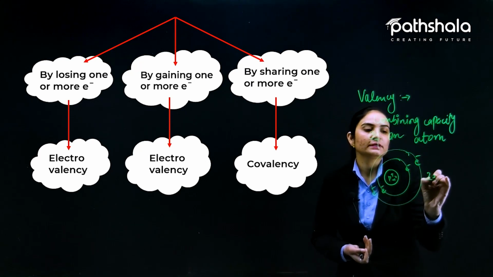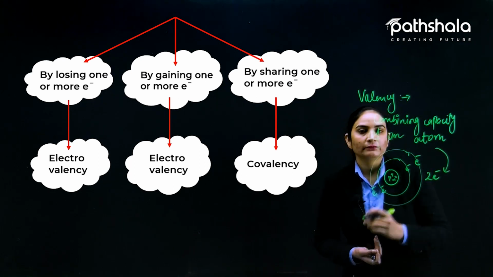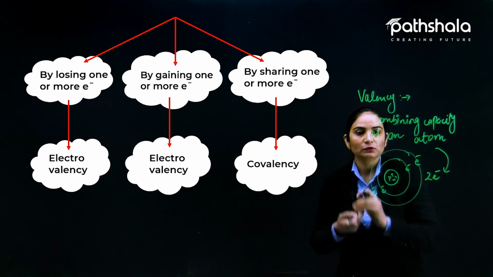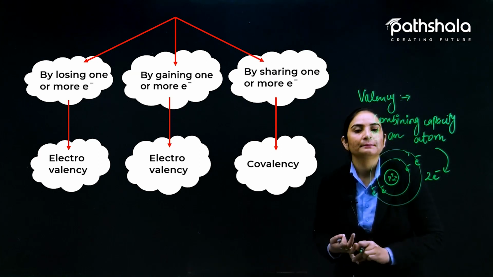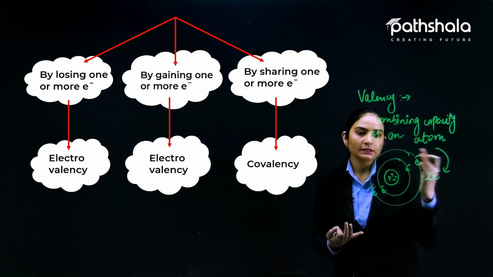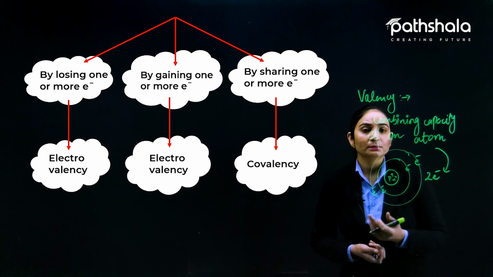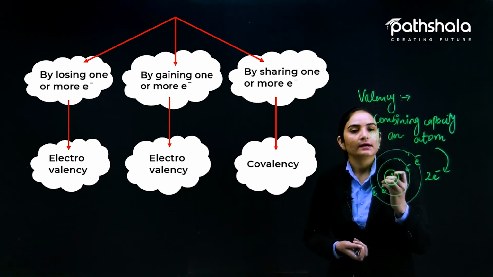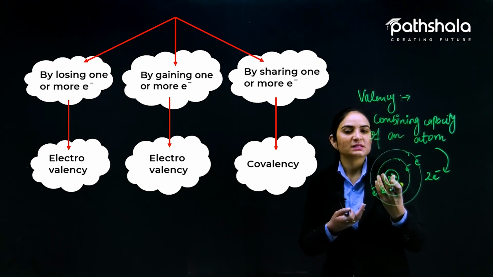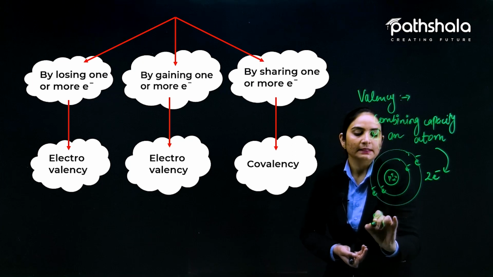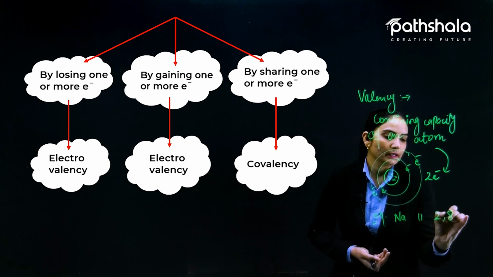If it is having 2 electrons in its valence shell, so this is the valency. Fine, I have done this in detail. We have done that in detail in the previous chapter: tabular form representation of the atoms along with elements, the symbol, atomic number, valency, and the distribution of electrons. So you need to go for that if you guys are having any kind of doubt. But still I am clearing it for you guys. valency क्या है? number of the electron जो उसके valence shell में है. और यहाँ पे एक थोड़ा सा क्या था जिसमें हमें समझना होता है valency को. For example, अगर बात करी जाए सोडियम की, atomic number is 11. तो electron first is 2, 8 then 1.